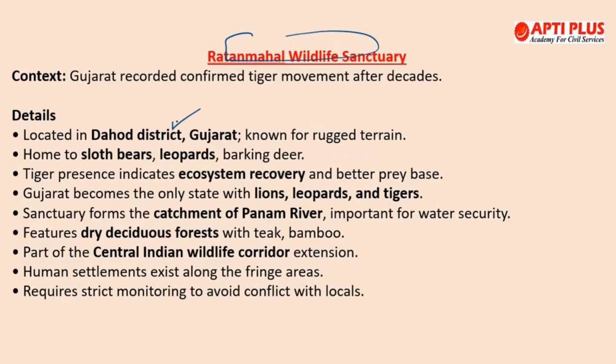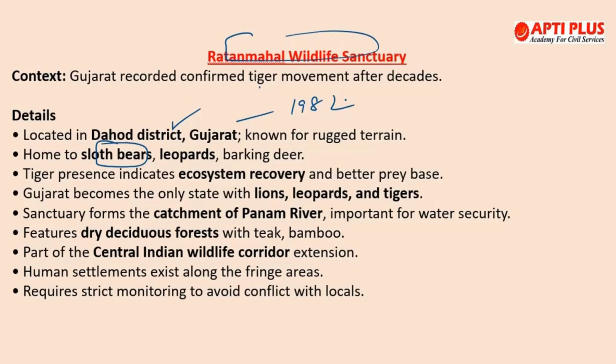Another thing that you need to remember is that this particular wildlife sanctuary is known for sloth bears. Very important to note, and now they are gaining recognition as a tiger habitat as well. This was declared a wildlife sanctuary in the year 1982, and this was originally part of the Devgarh Baria princely state.